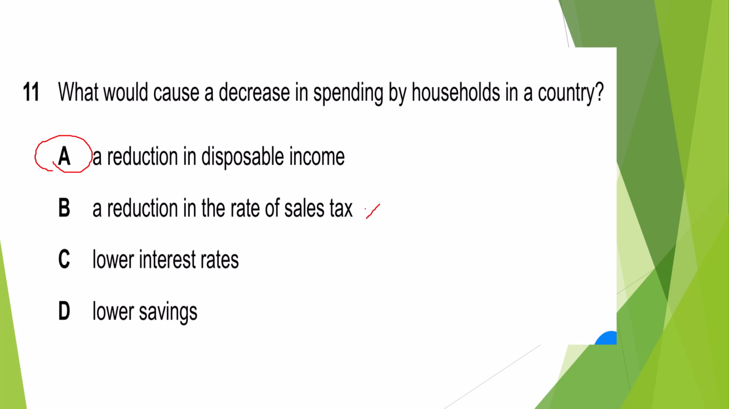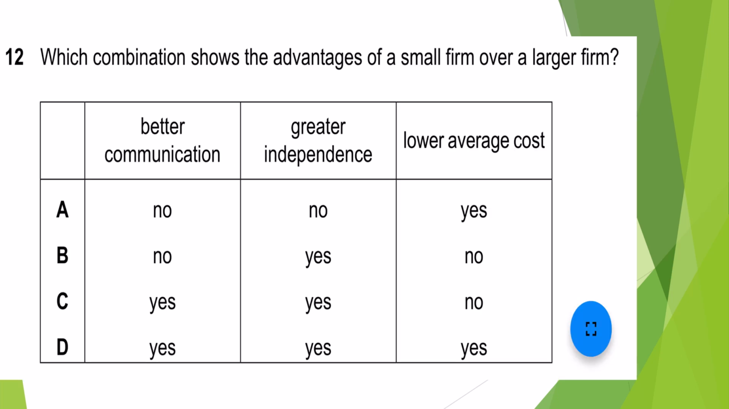Lower interest rate, it means people are going to borrow more. Borrow more means they can demand more, they can spend more. And lower savings. Lower savings means they are spending their money. That is why they're consuming, right? So this is also not the answer. So I'm giving you the reasons why one option is correct and the others are not.